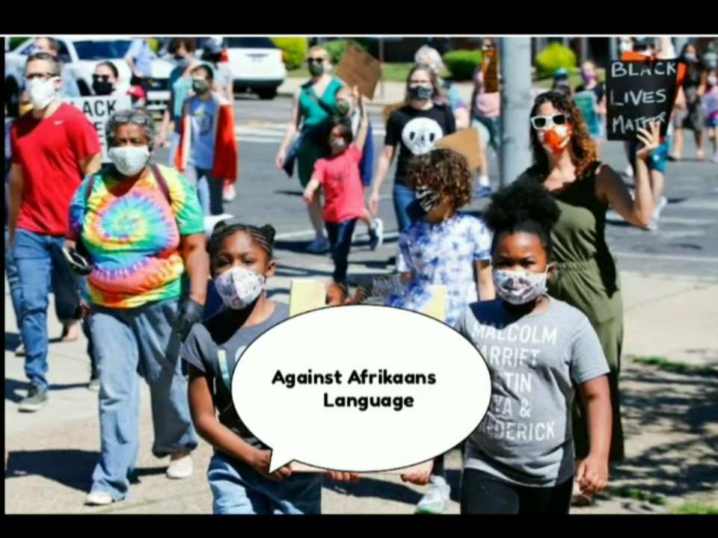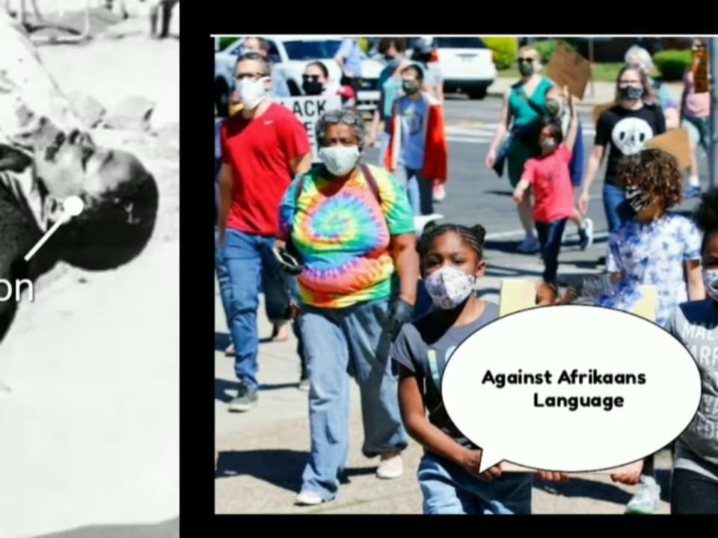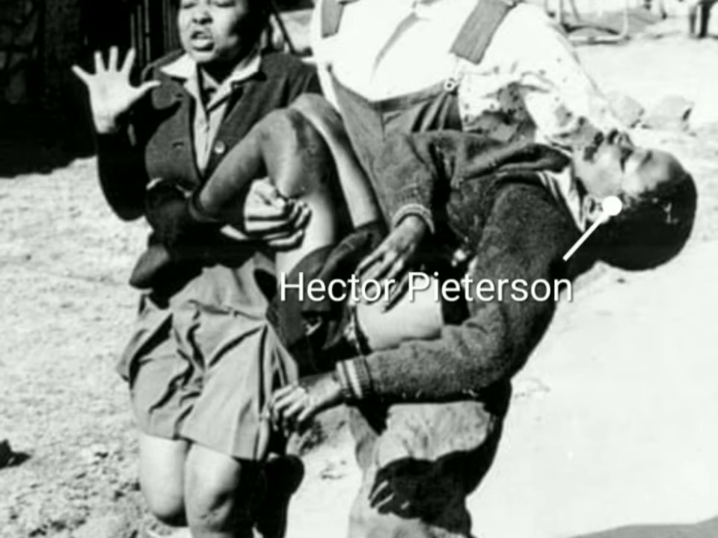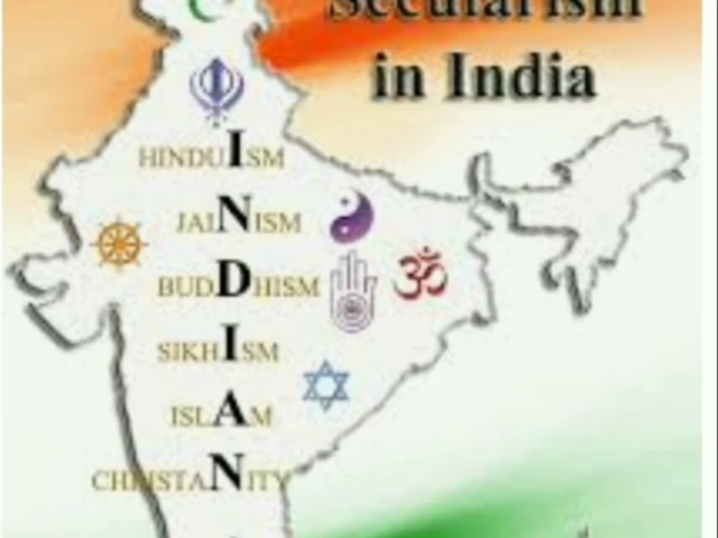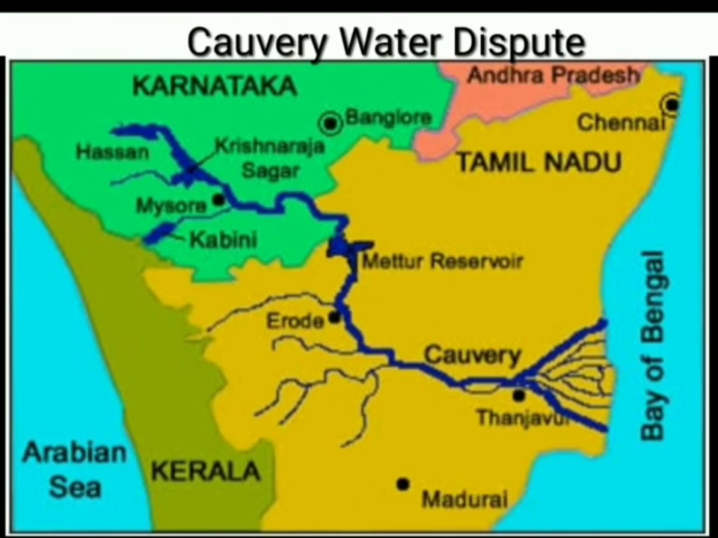I hope, students, that you remember the last story where we discussed that boy who was staying in South Africa. His name was Hector Peterson and he died in this conflict. In the same way, in our own country we have so many different religions and cultures, and there is so much chance of conflict. So the government always tries to resolve all these conflicts.